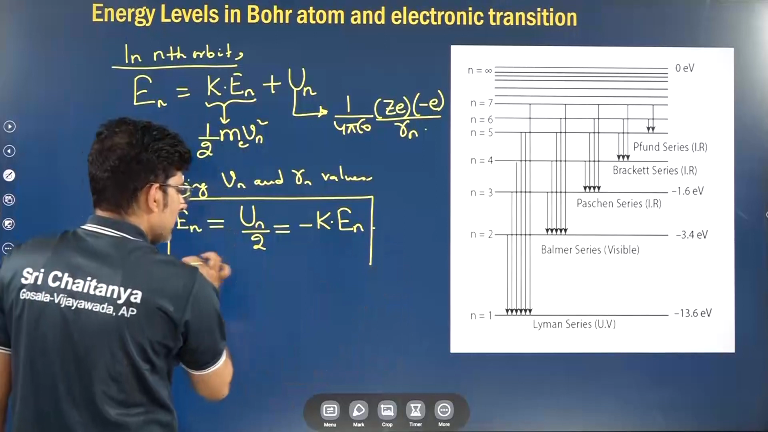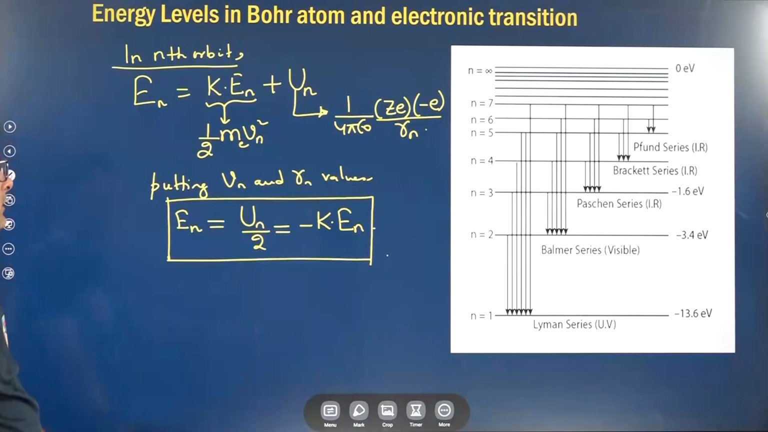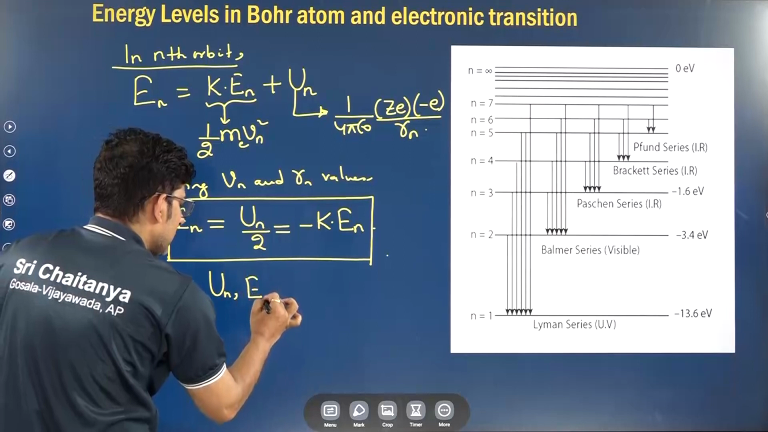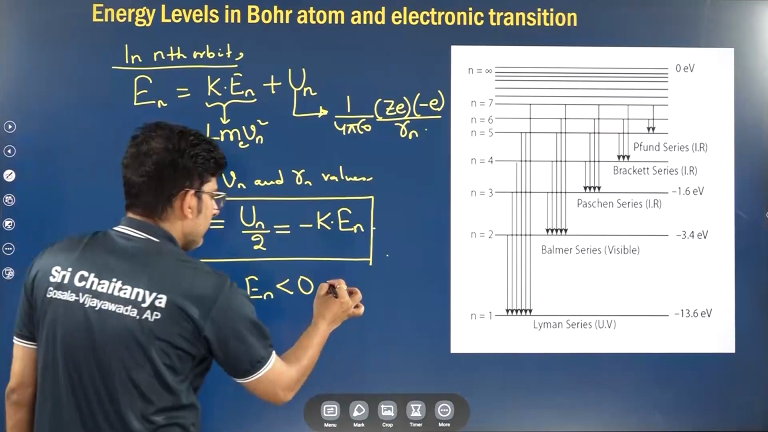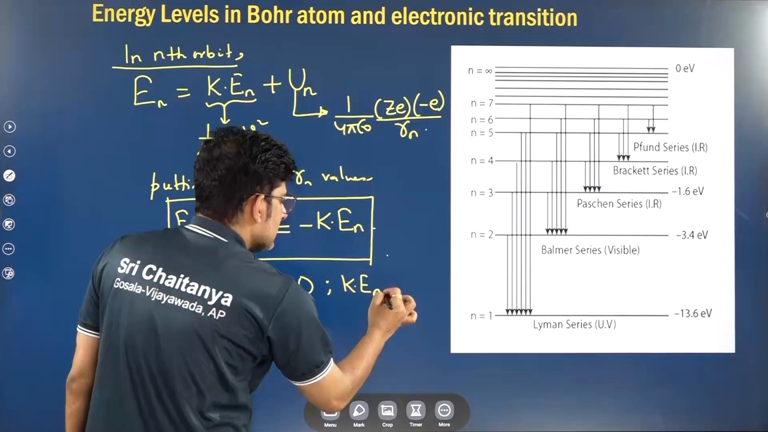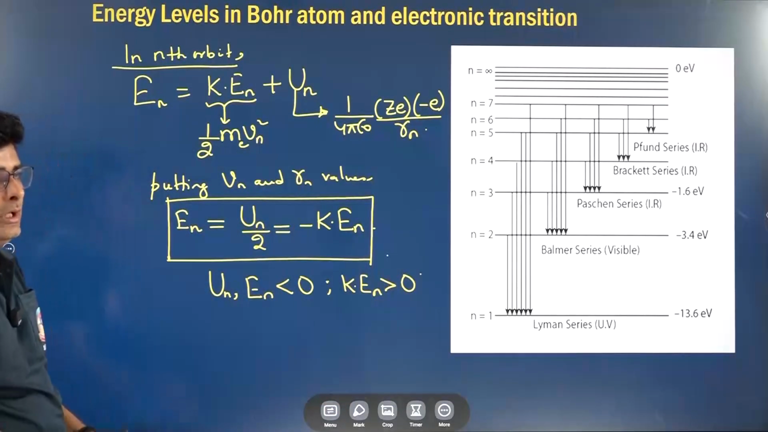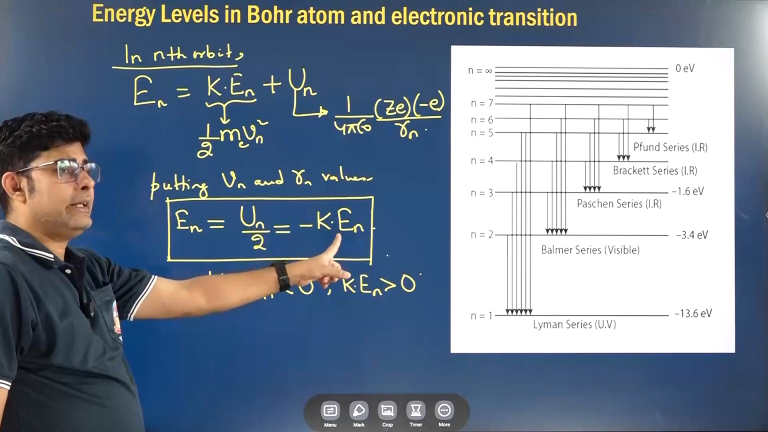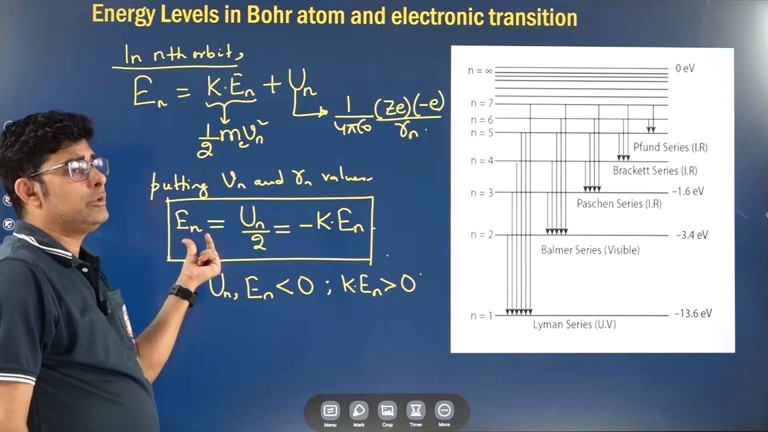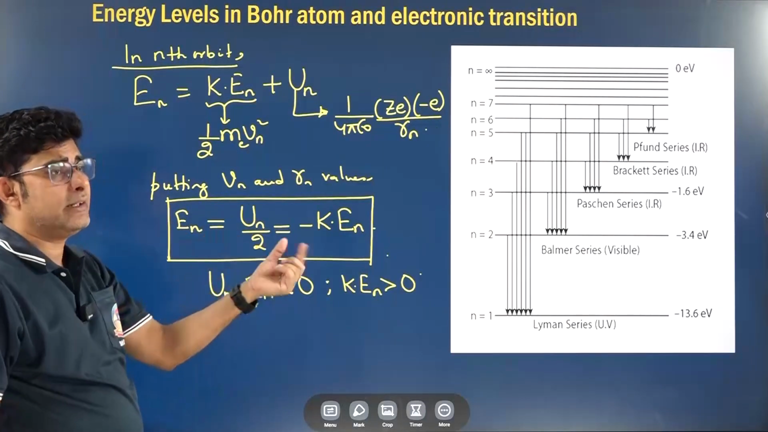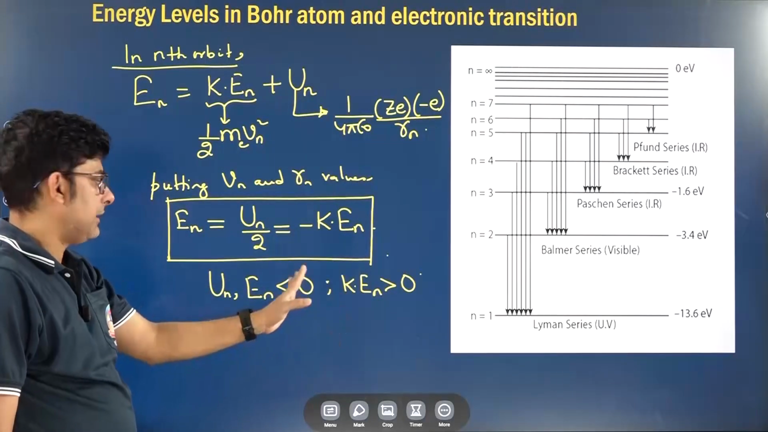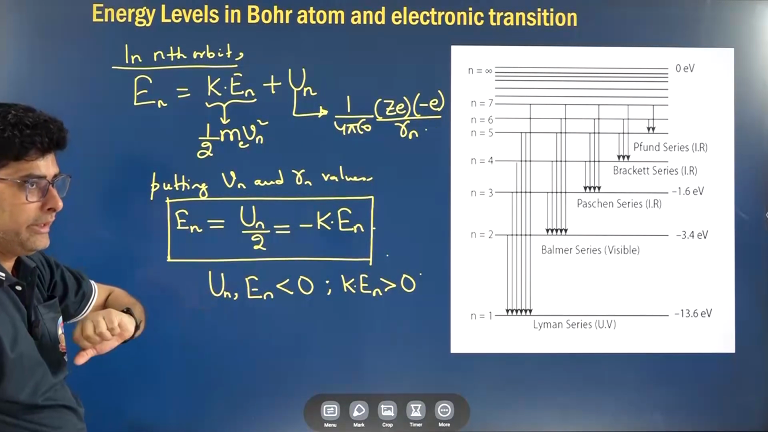Kinetic energy we know is always positive, and potential energy Un and total energy are both negative. The potential energy is twice the total energy, and kinetic energy is simply the magnitude of the total energy. If total energy is, suppose, minus 10, then kinetic energy will be plus 10. That's what I am trying to say. This is the first thing we get.